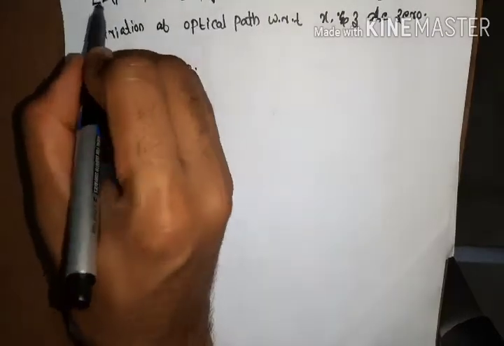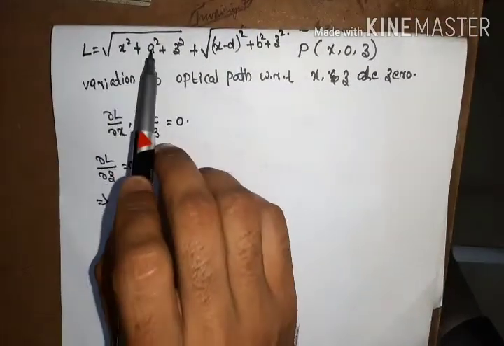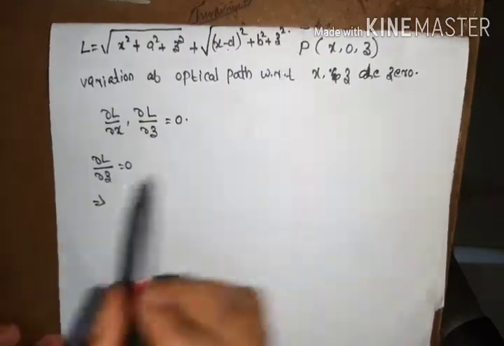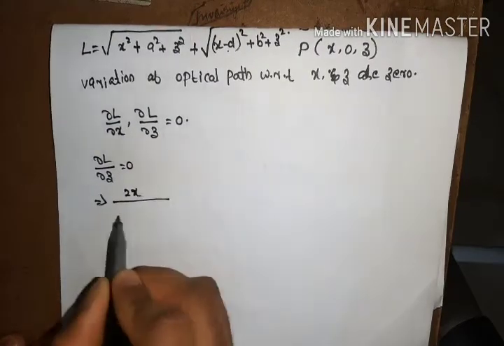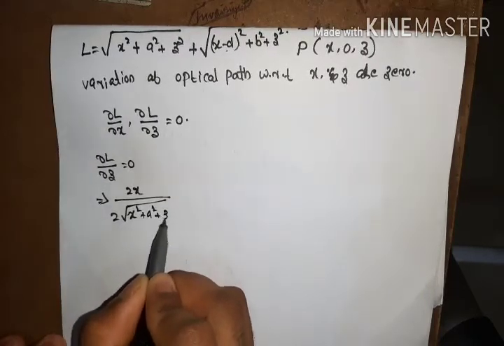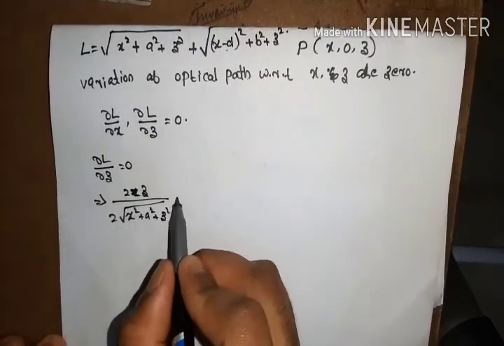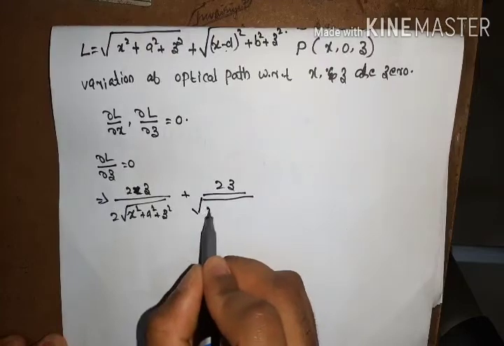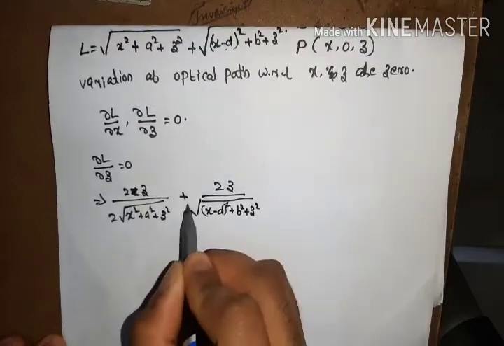L is this value: root of x square plus a square plus z square, plus root of (x − d) whole square plus b square plus z square. Then ∂L/∂z has the value 2x divided by 2 into root of x square plus a square plus z square, plus 2z divided by root of (x − d) whole square plus b square plus z square into 2.